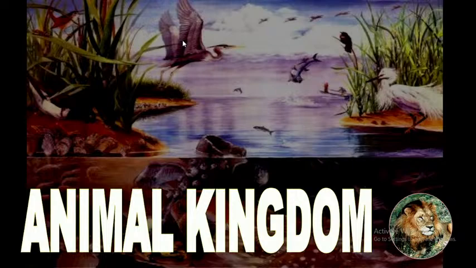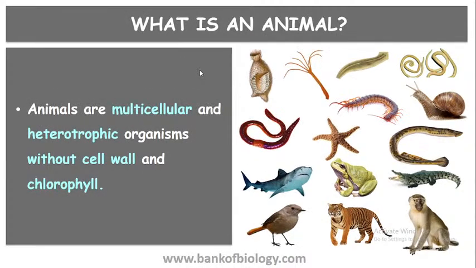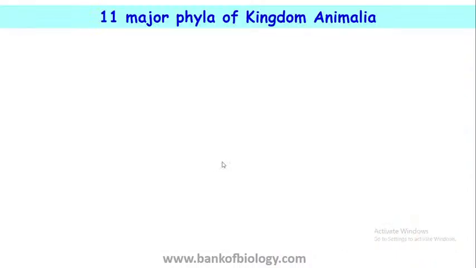Some of you were asking me about the animal kingdom, diversity in living organisms. So, starting with a simple definition here. What is an animal? Animals are multicellular, heterotrophic organisms without cell wall and chlorophyll. So this is the main feature of an animal. Here it is said that there are 11 major phyla of kingdom Animalia.